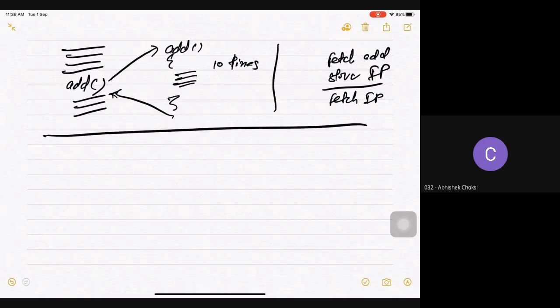When it is a normal function, this is the thing that you are supposed to do every time. So if I am having 100 function calls, I need to do the above things 100 times. Fine?